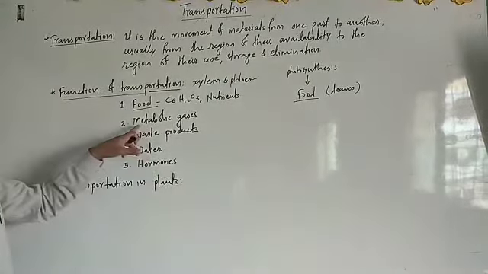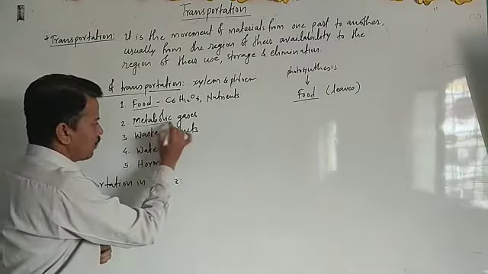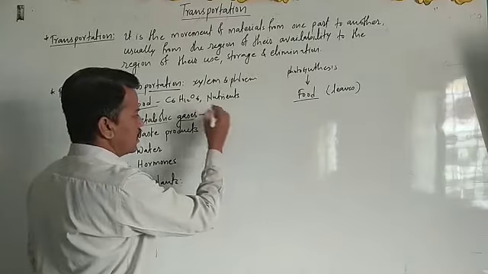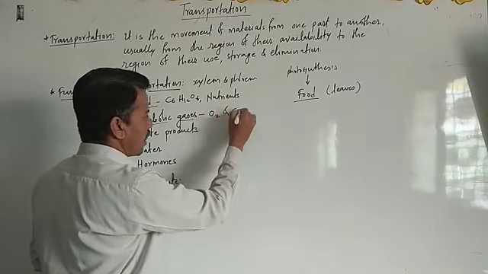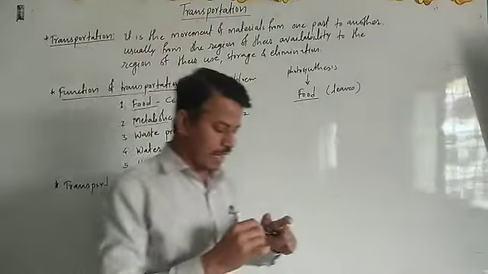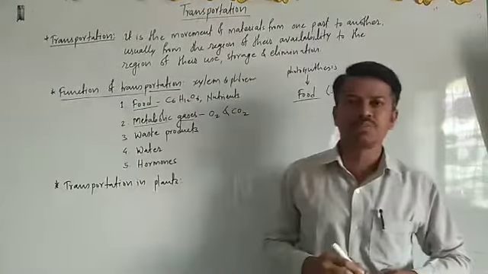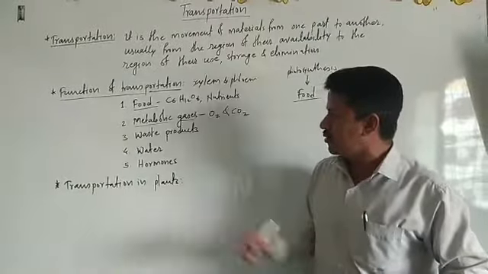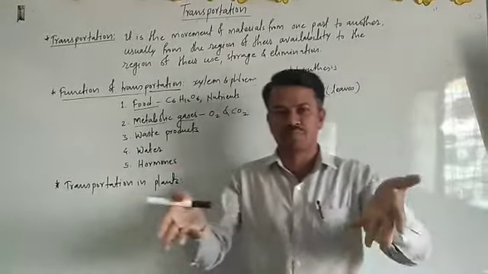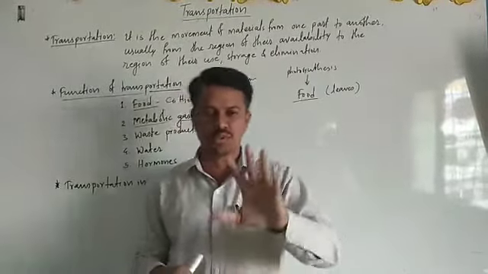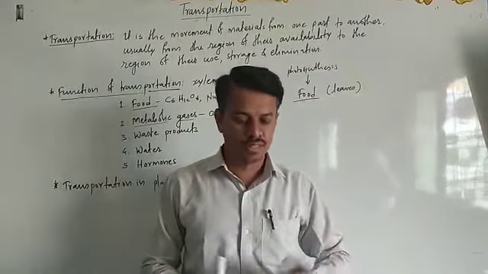The second function is the transport of metabolic gases. Which are the metabolic gases? Mainly oxygen and carbon dioxide. We know how oxygen is taken inside the living organism's body, which we also discussed in respiration. Take oxygen from the outside atmosphere into, for example, a human being's body.